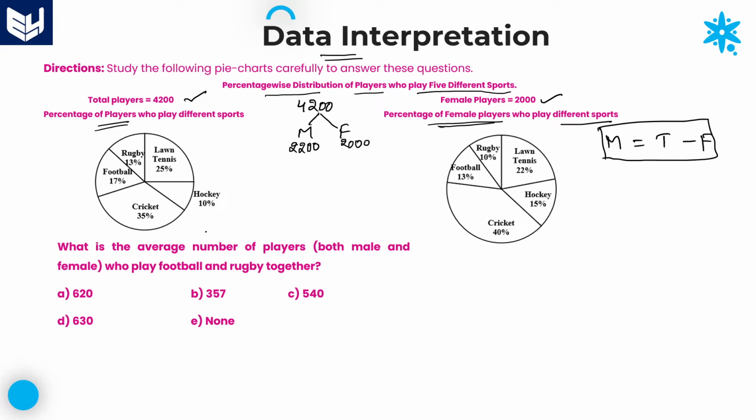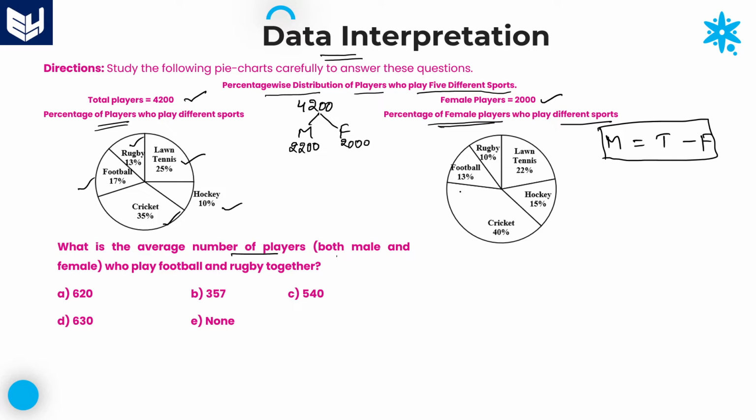Now the five different sports are lawn tennis, hockey, cricket, football, rugby. Whereas in the second case, those are the same five sports played by female players. Okay. Now the first question is: what is the average number of players, both male and female together?